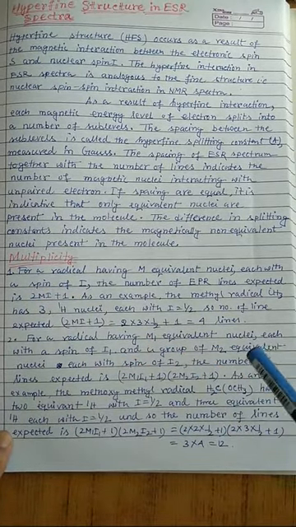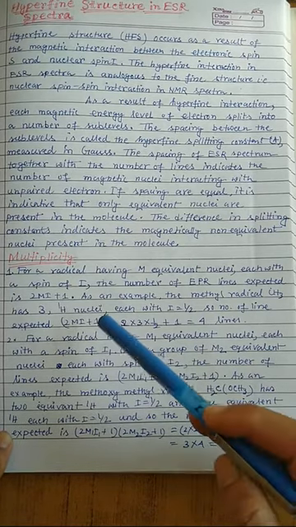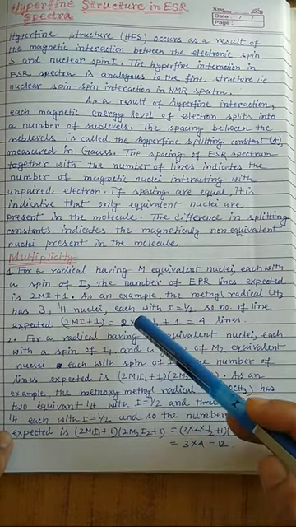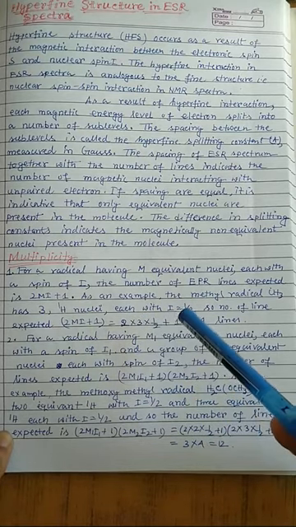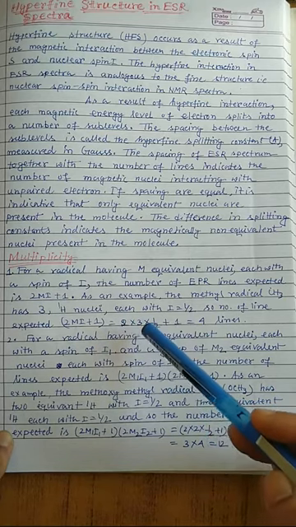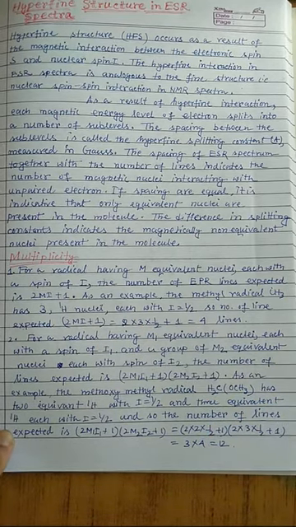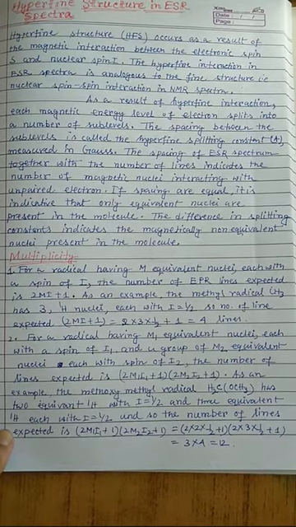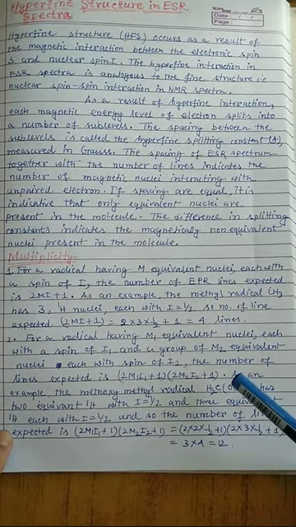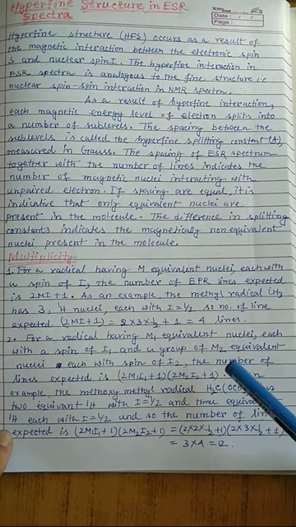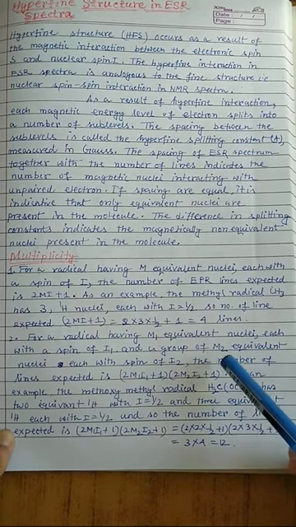As an example, the methyl radical, that is CH3 dot, has 3 proton nuclei, each with the nuclear spin quantum number I equal to half, and so the number of lines expected is 2mI plus 1, that is 2 into 3 into half plus 1, that is 4 lines. That means because of the nuclear spin and the electron spin coupling, the total number of transitions or lines that appear in the EPR spectrum is 4.